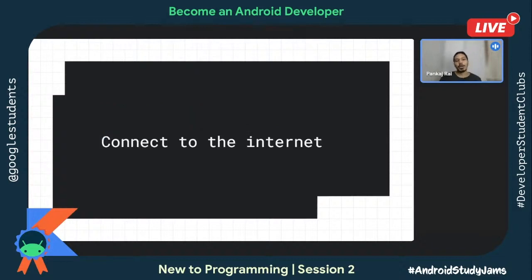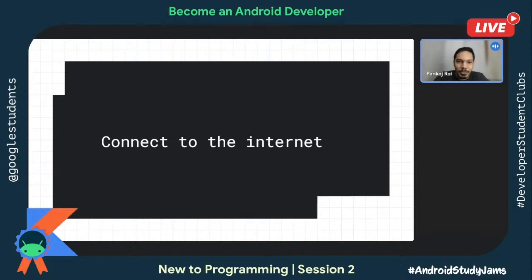Now let me talk about connecting to the internet. So we have seen the navigation with activities and fragments. We have also seen coroutines. And now we'll see how you can do a network call.